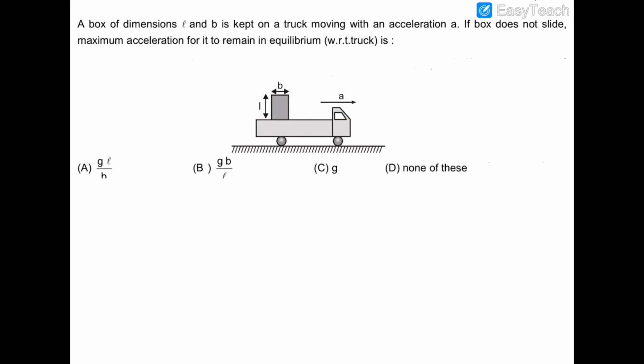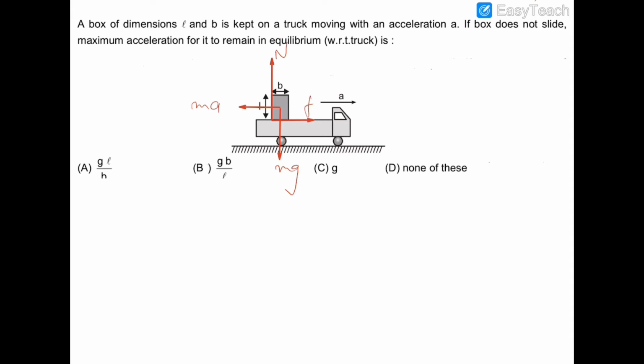So let us suppose that the maximum acceleration is a and the truck is moving with that acceleration. So the pseudo force acting on the block will be in the backward direction, which is ma. mg will be acting in the downward direction. Normal reaction N will be acting in the upward direction, and the friction force will be acting in the forward direction, like that.